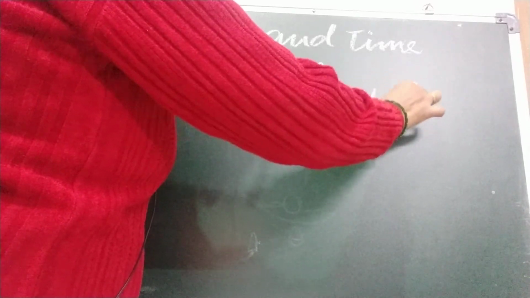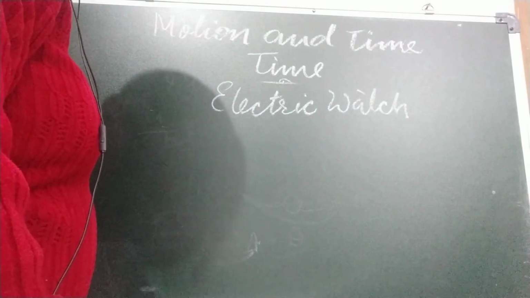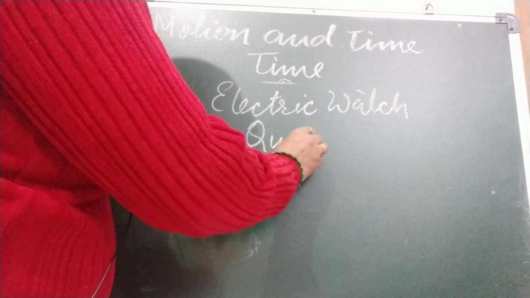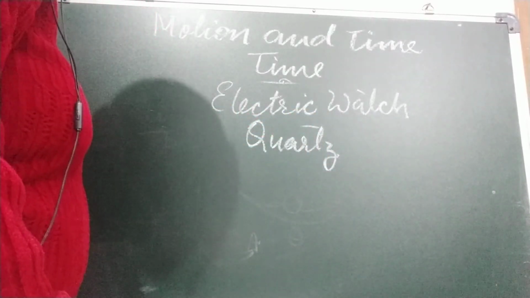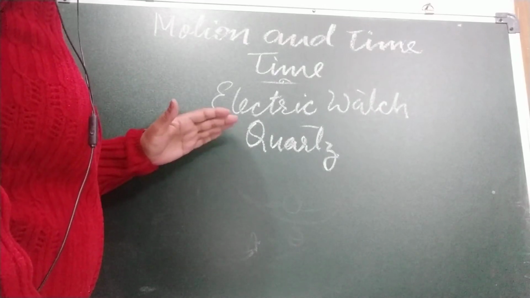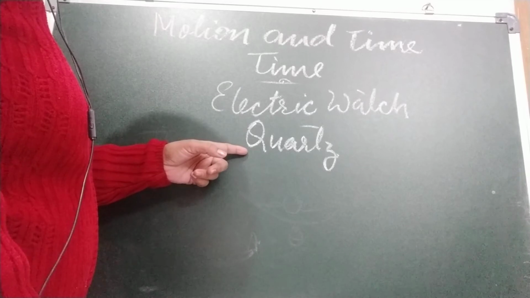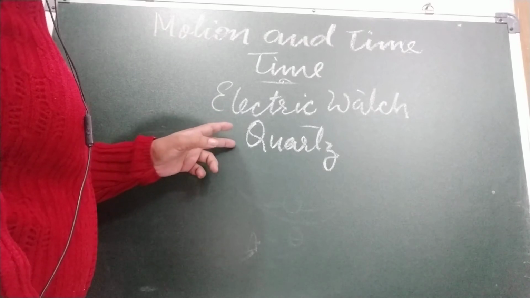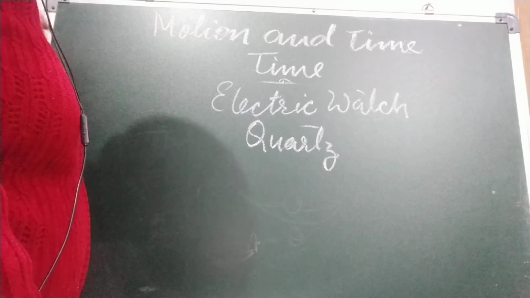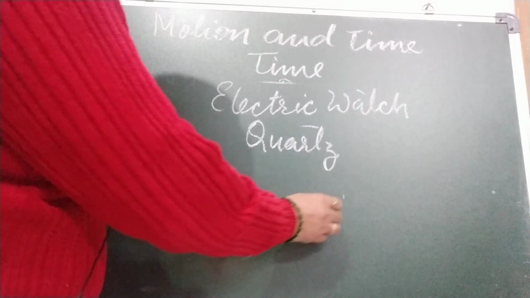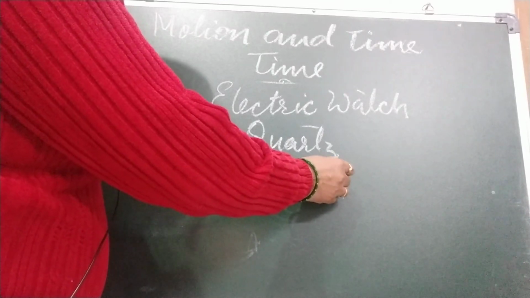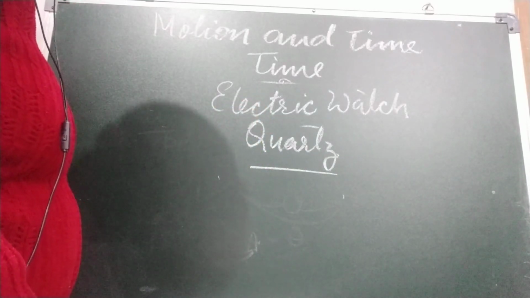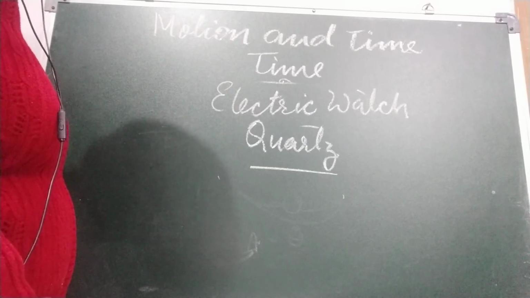They work on a different principle. These watches have a crystal of a substance called quartz. Children, these crystals can vibrate very fast. Quartz crystals vibrate very fast and at a very precise rate. These vibrations are used to measure time. As we have seen, we use vibration for measuring time, and now we are using the vibrations of quartz. Okay, a quartz clock is much more accurate than a pendulum clock.